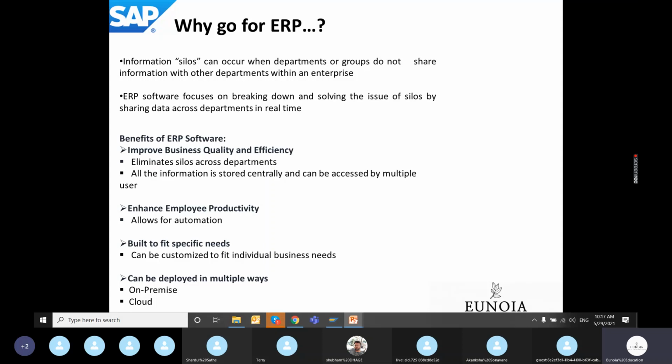On premise means the server is in the company's mainframe only, and it can be accessed via the intranet only. Nowadays we have work from home, we just use a VPN and log into the system. So that is the advantage of ERP and why we go for an ERP.